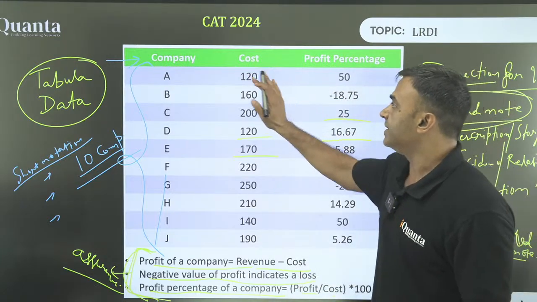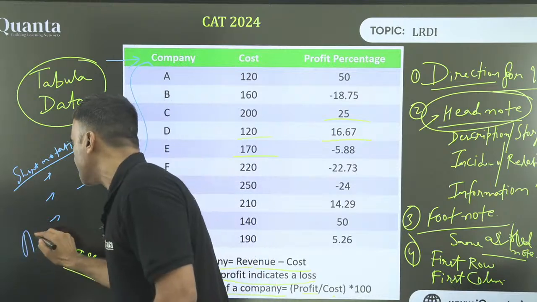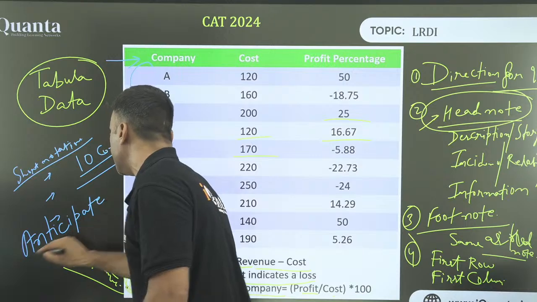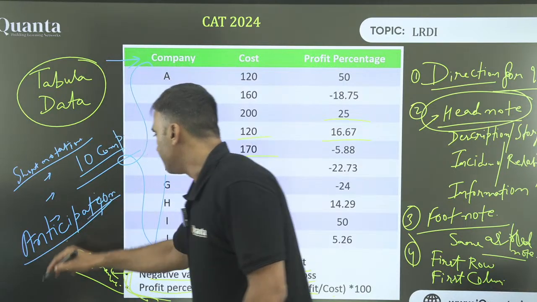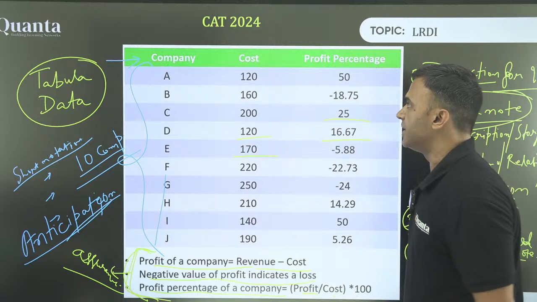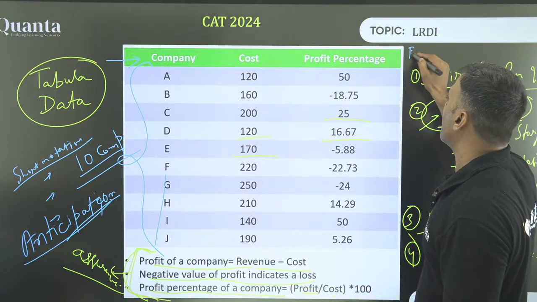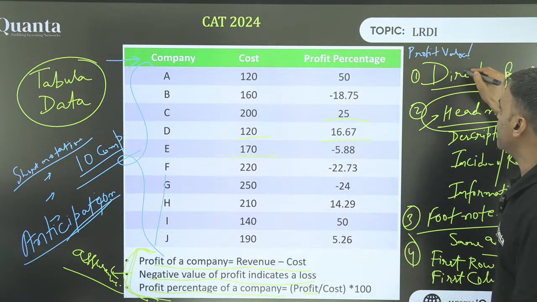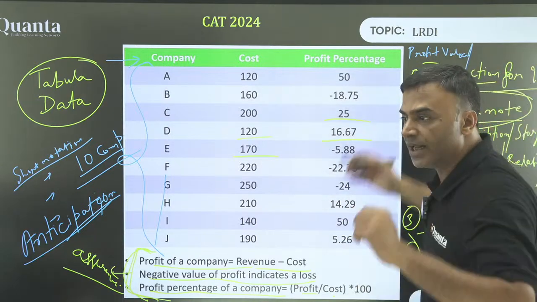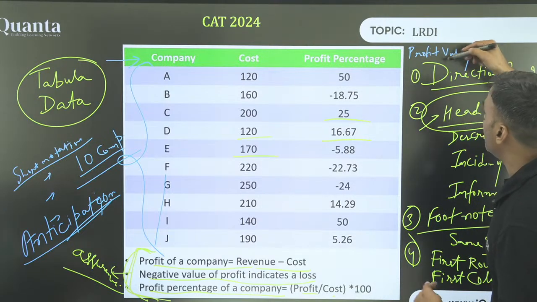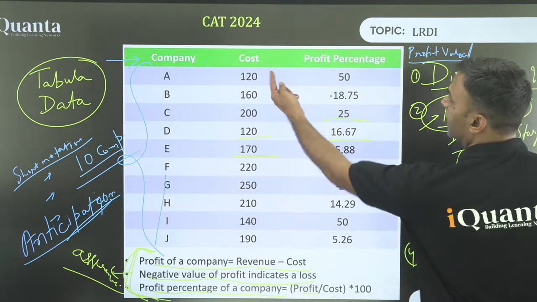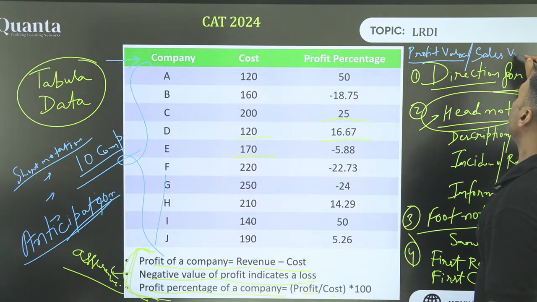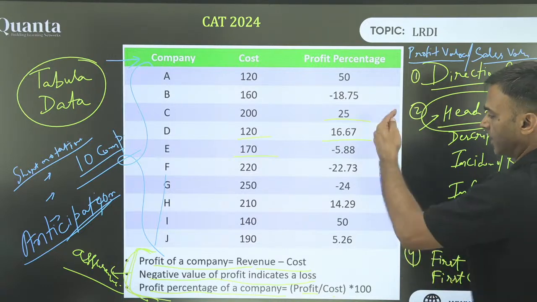Okay, so from here the next thing that comes is anticipation. What are the questions that you can anticipate when I look at these things? Do you realize that? For example, we are talking about the cost value, profit percentage. So can I find the profit value from here? If I can find the profit value, you don't have to find it. I'm just saying that keep this thing in mind. There is no need to write this down either. But I'm trying to explain that these things should come to your mind when you look at this particular thing. Profit value. Can I find sales value? Right? And so on and so forth.